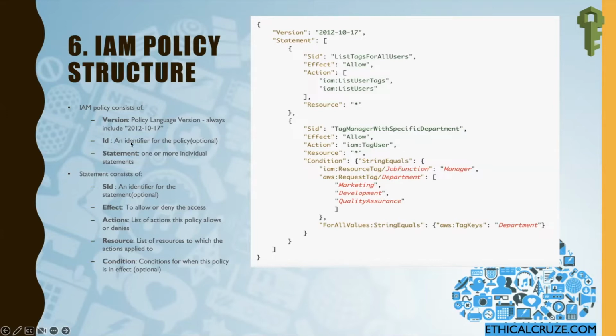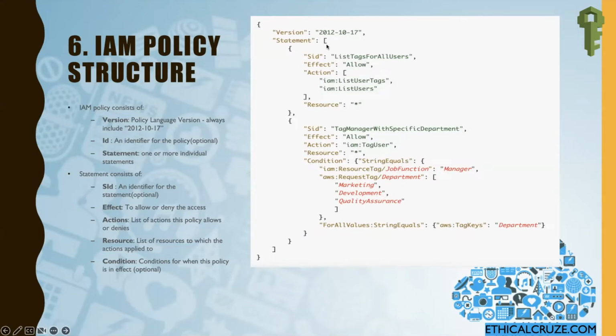So we have majorly these three parts: Version, ID, and Statement. Version and Statement are mandatory fields and ID is an optional field. If we talk in more detail about what a statement actually consists of, a statement first of all consists of an SID. This is the identifier for a statement, which is why it's called a statement identifier. This is again an optional field.